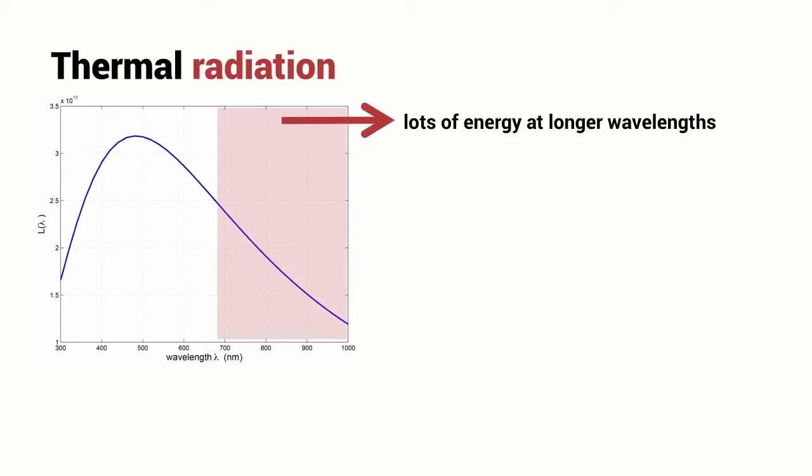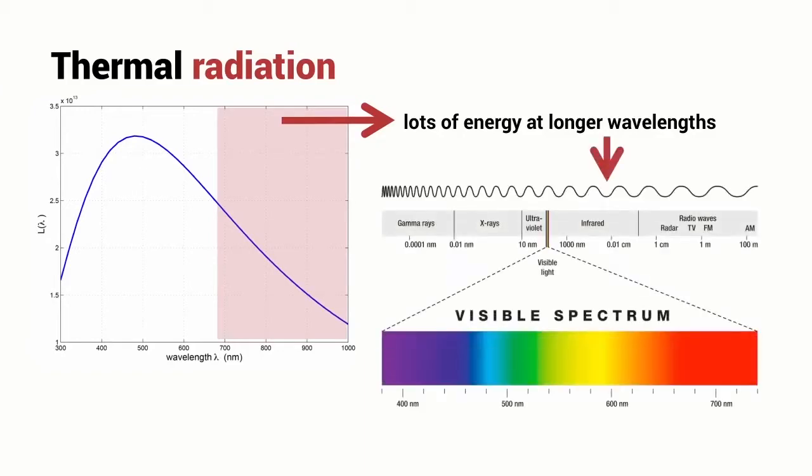A lot of the energy that comes from a blackbody radiator is emitted in parts of the spectrum that we cannot see, in these longer wavelengths. And this is one of the reasons that these tungsten light bulbs are being phased out. They convert some of the electrical energy into light that we can see, but they convert an awful lot of it into heat, which doesn't help us see. They're not particularly efficient. So there's a lot of energy being emitted at these longer wavelengths.